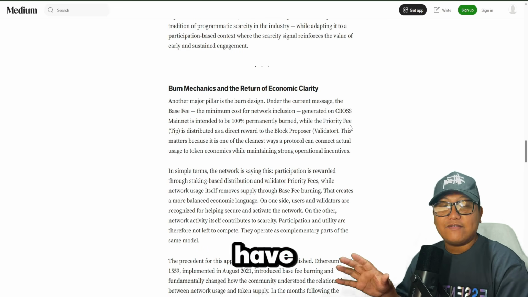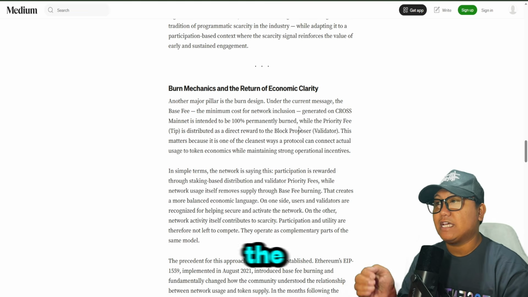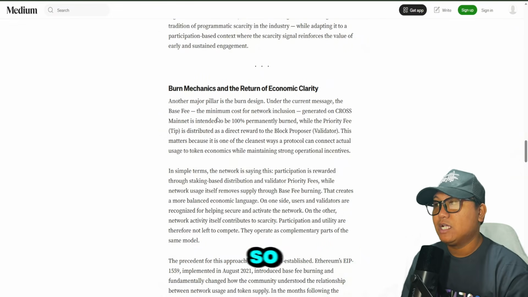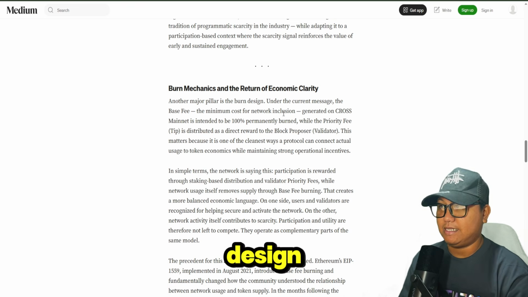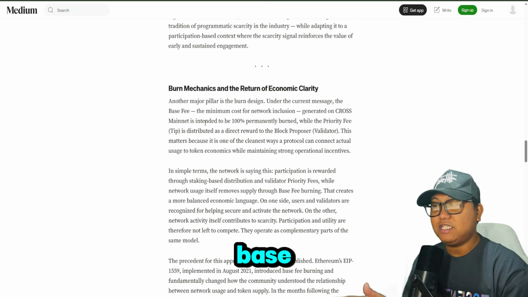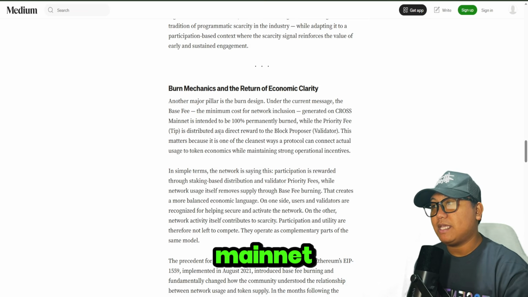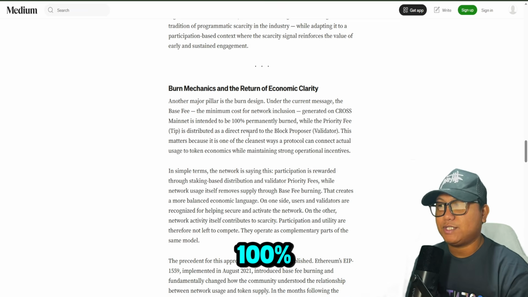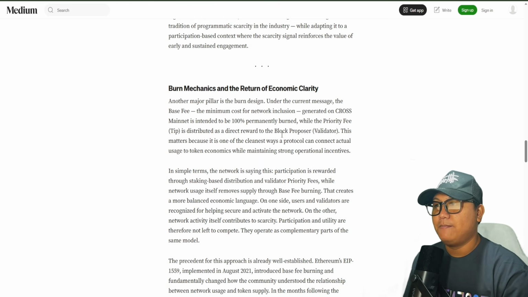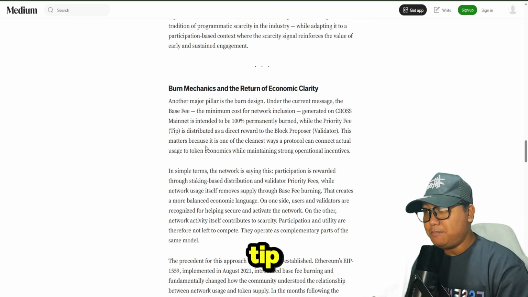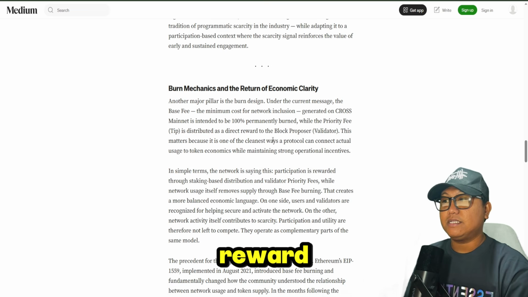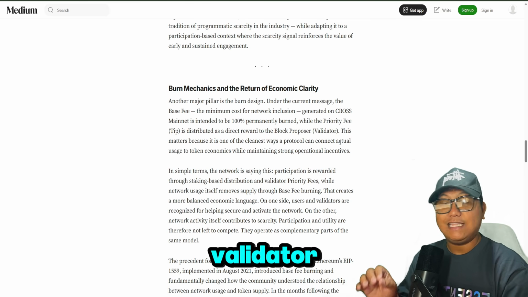And then, guys, we have the burn mechanics and the return of economic clarity. Another major pillar is the burn design. Under the current message, the CROSS base fee, the minimum cost for network inclusion generated on CROSS Mainnet, is intended to be 100% permanently burned, while the priority fee tip is distributed as a separate reward to the block proposer validator.